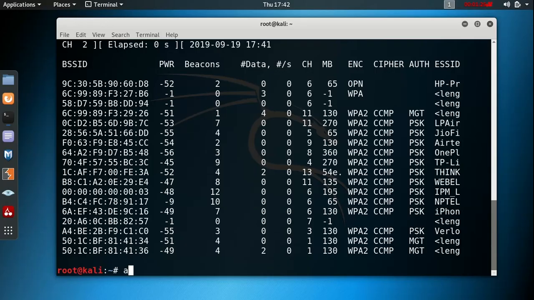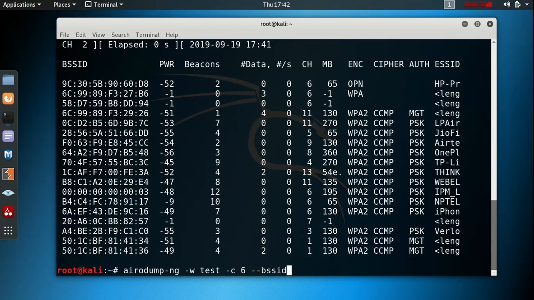Now to dump the Wi-Fi password, we need to use the command airodump-ng, then -w specifies the file name. So here we specify the file name is test. Then -c specifies the channel. The Wi-Fi is running over channel 6. Then --bssid, the MAC address of the router.